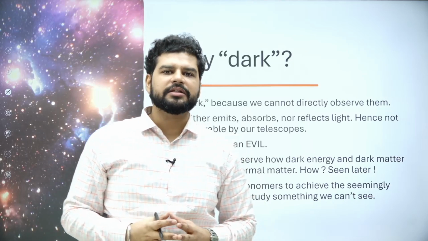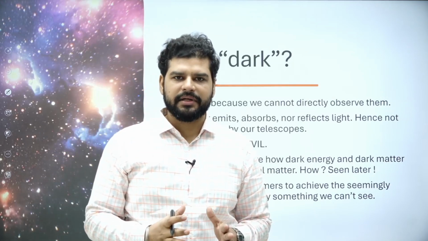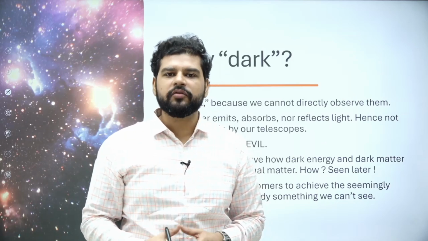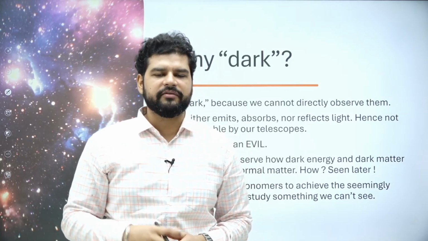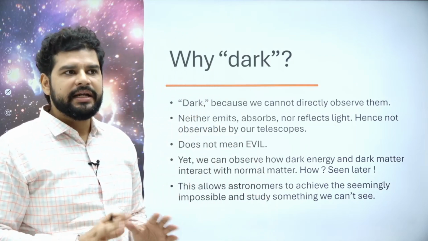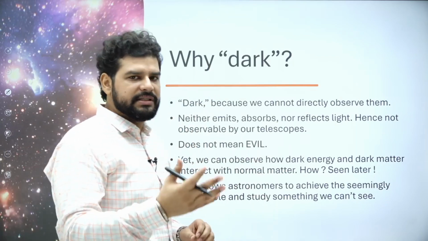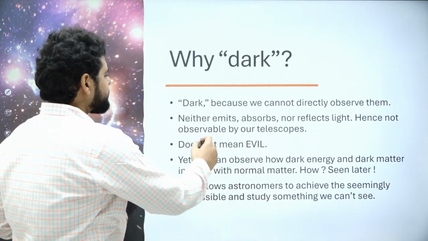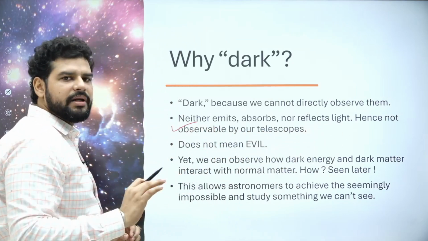Dark matter does not interact with light at all. It exists. It has a gravitational influence wherever it occupies space. But it does not have any interaction with light. Hence, it is termed dark. We cannot see it, right? It neither emits, absorbs, nor reflects light, hence not observable by our telescopes.